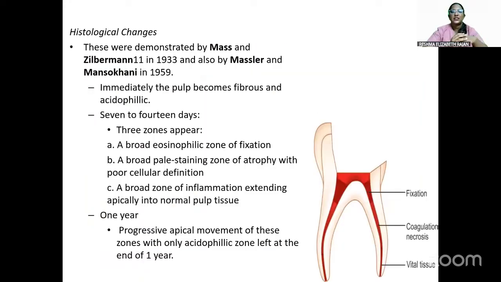The histological changes that happen after placing a formocrystal were demonstrated by Maas and Sieberman in 1933 and also by Masler and Mansokhani in 1959. Immediately, what happens is the pulp will become fibrous and acidophilic. In 7 to 14 days, 3 zones will appear: a broad eosinophilic zone of fixation, a broad pale staining zone of atrophy with poor cellular definition, and a broad zone of inflammation extending apically into normal pulp tissue. And in 1 year, there will be progressive apical movement of these zones with only the acidophilic zone left at the end of 1 year. So these are all the histological changes that can happen after formocrystal placement.